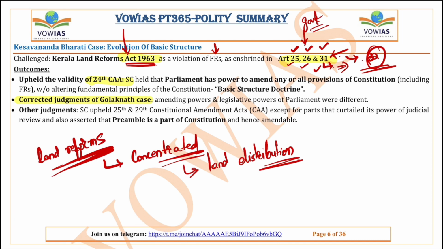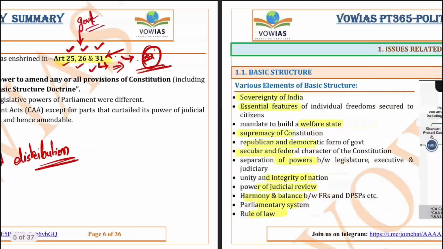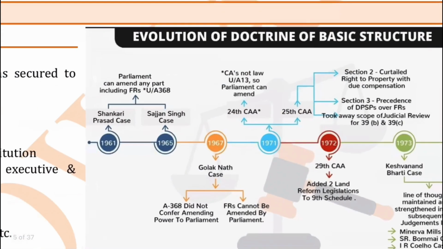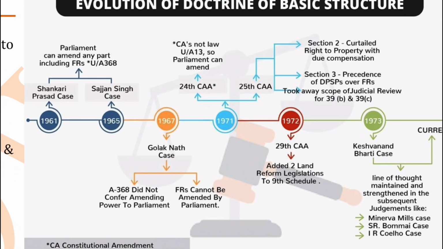Okay. So if you see the timeline of this basic structure revolution, you will understand this whole concept in a much greater way. Now we will see this whole timeline. Initially, in 1951, in the Shankari Prasad case, the Supreme Court said that Parliament can amend any part of the Constitution, including fundamental rights.